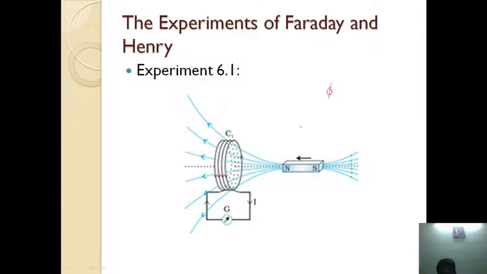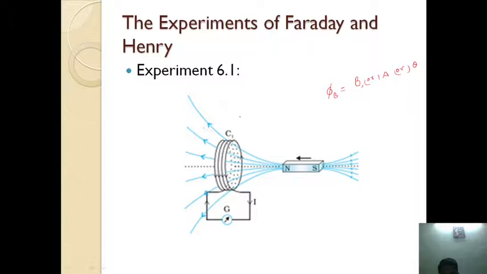Whenever the magnetic flux linked with the coil is changing, then current will be induced in it. So in order to change the flux, you have to change B or A or theta. Then the flux changes. Let us take one more example.